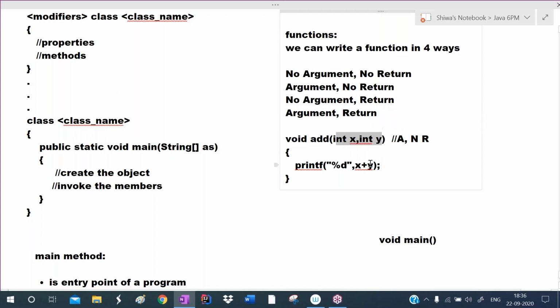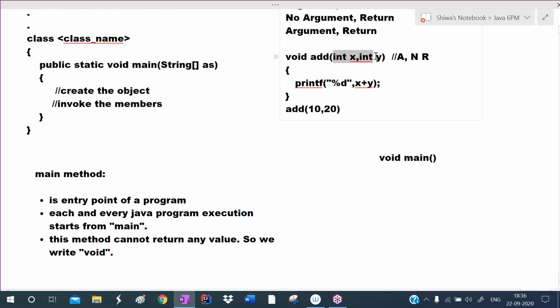This is the first integer, this is the second integer. When we are calling, we call like this, add of 10 comma 20. Now 10 will be passed to x, 20 will be passed to y. To take the input into the method, we are using these parameters, arguments.